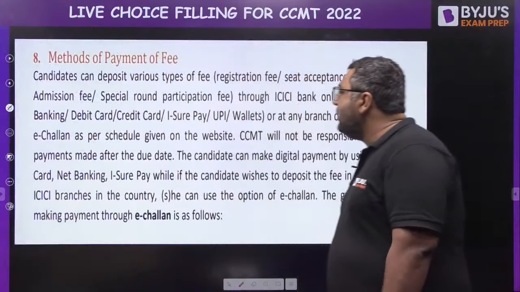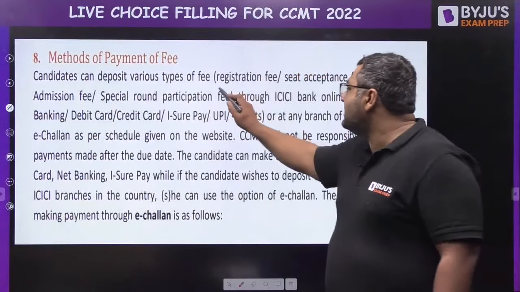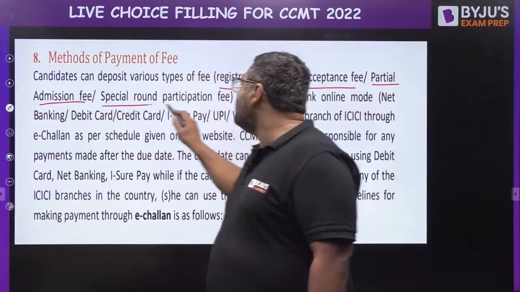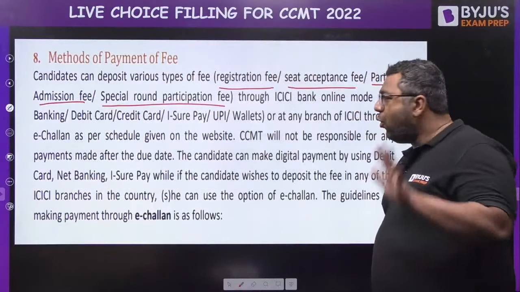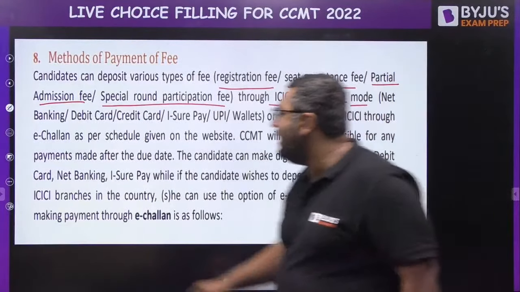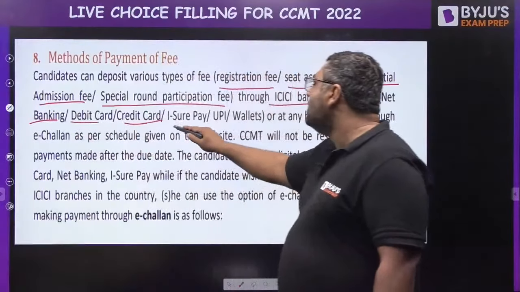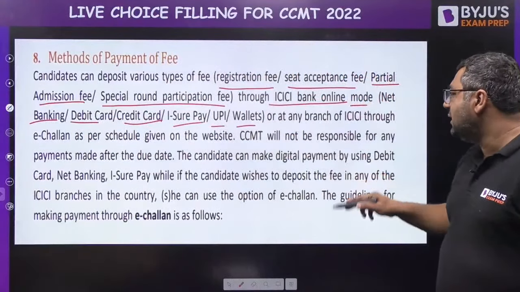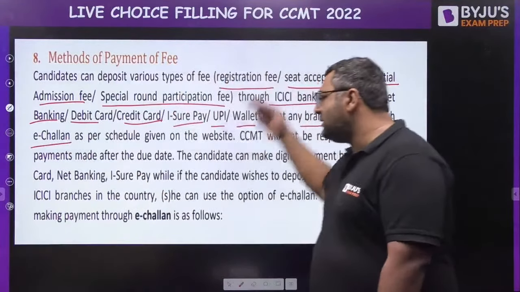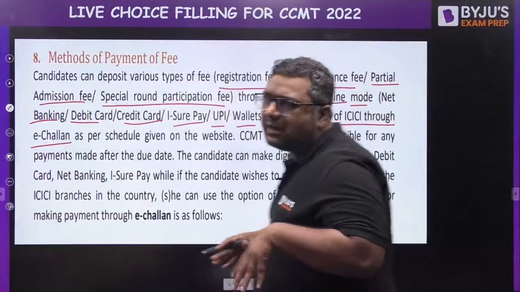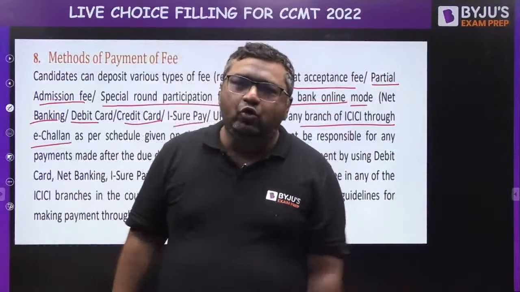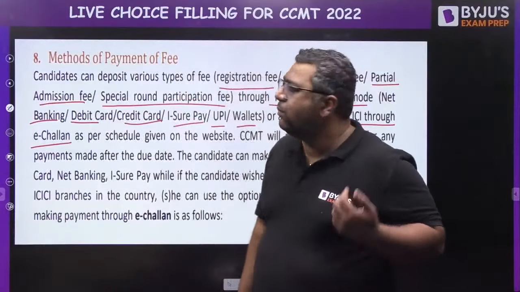Then, my dear, regarding the method of payment of fees, as I already said, the registration fees, seat acceptance fees, partial admission fees, or special round participation fees can all be paid through ICICI Bank online mode, that is by net banking, debit card, credit card, iSurePay, UPI or wallets, or at any branch of ICICI through e-challan. So this is how you have to pay the fees. This time the complete process before you finally get something is online. Even document verification is going online. So the majority of things are online.